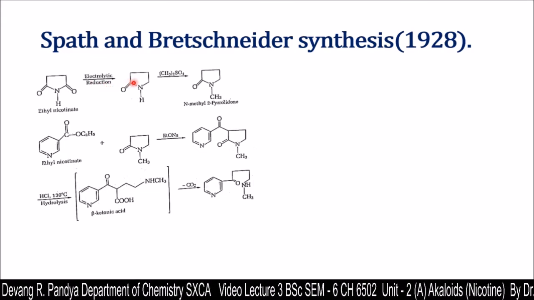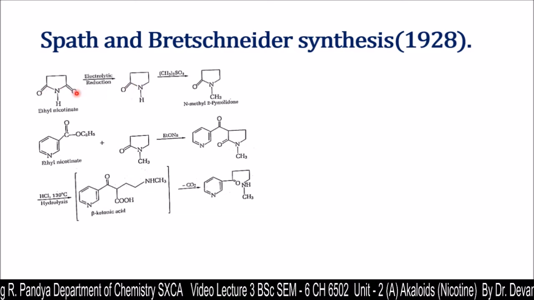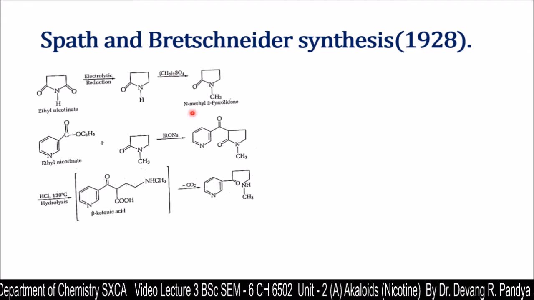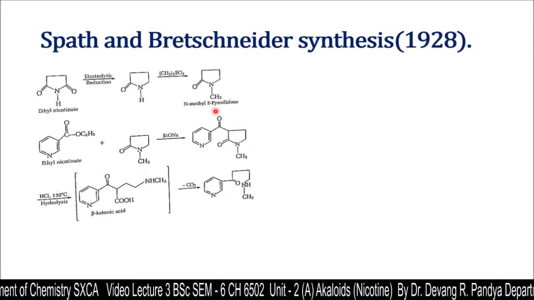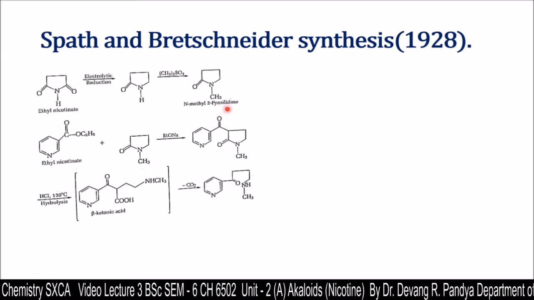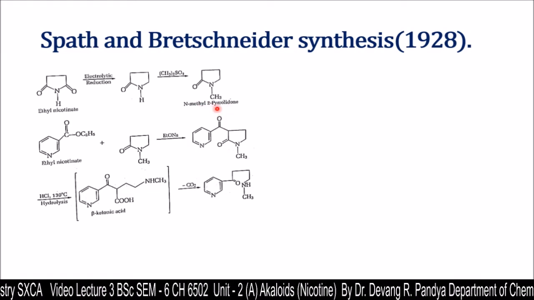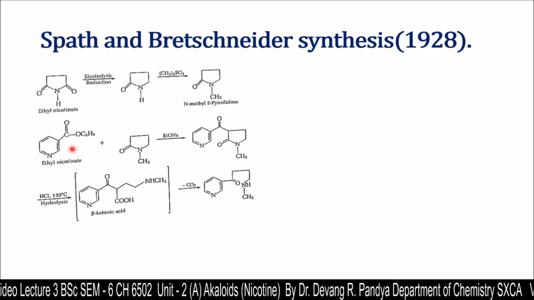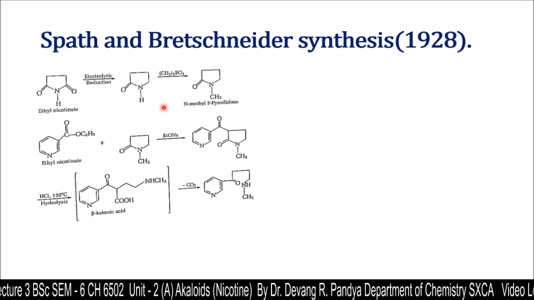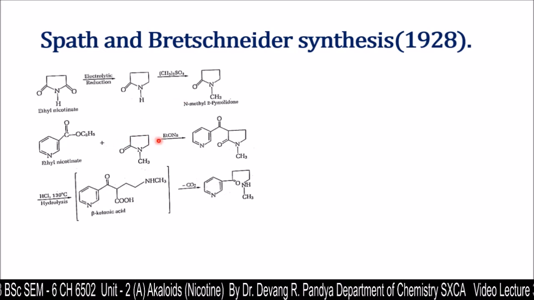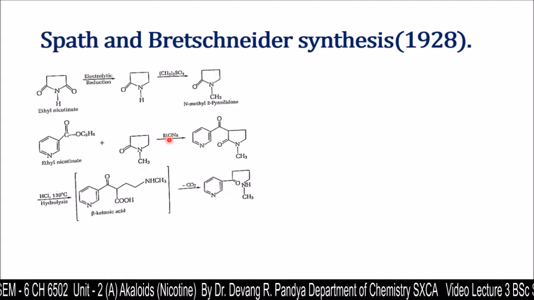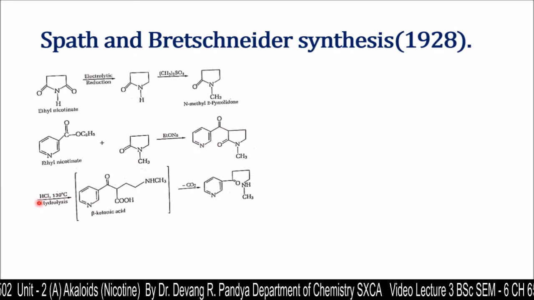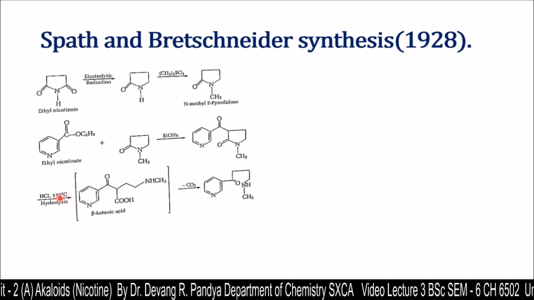On electrolytic reduction, it will give us from the dione the monocarbonyl compound, which further treated with dimethyl sulfate gives N-methyl 2-pyrrolidone, and that N-methyl 2-pyrrolidone will be treated with ethyl nicotinate in presence of sodium ethoxide, and it will give us this intermediate, which further treating with acid hydrolysis at 130 degree centigrade